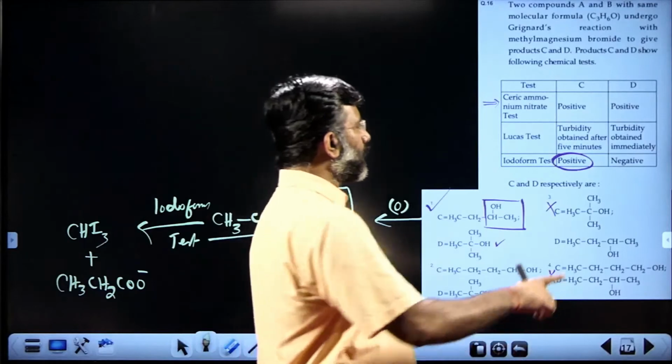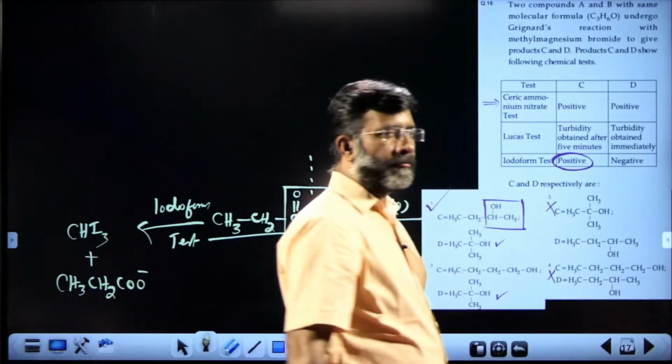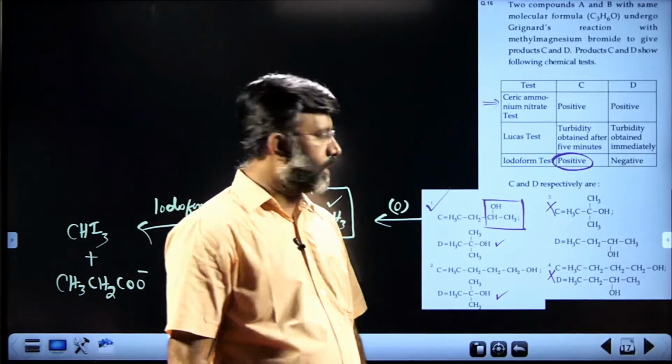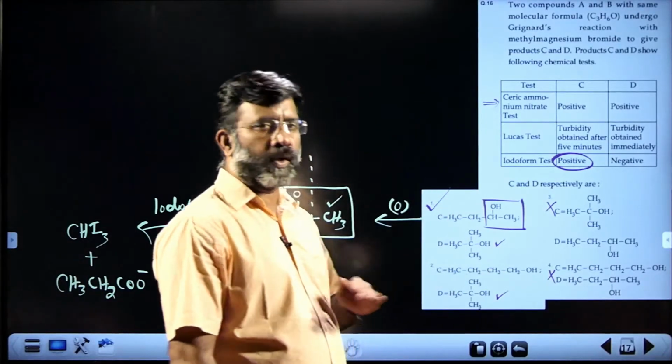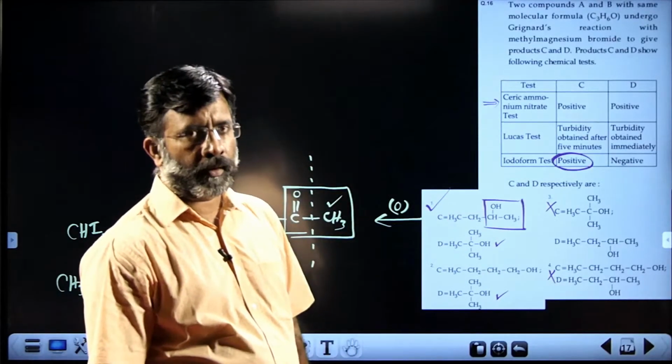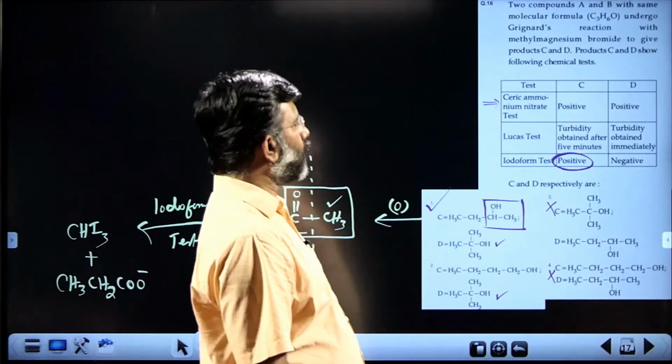Now when you investigate the third point of C, it is a positive iodoform test. It could be only this, not this. We are arriving at the answer. Now regarding the first one, ceric ammonium nitrate.